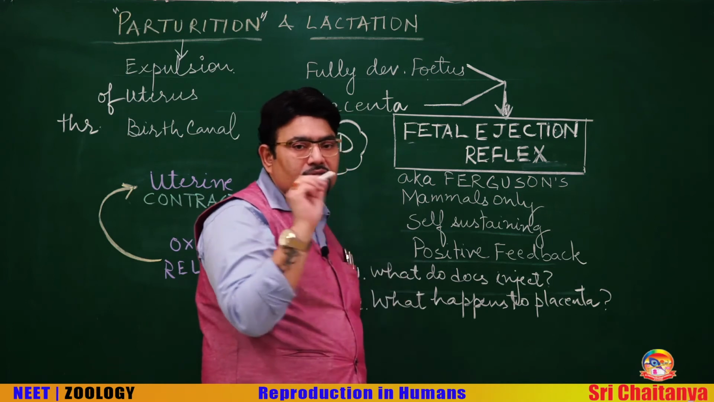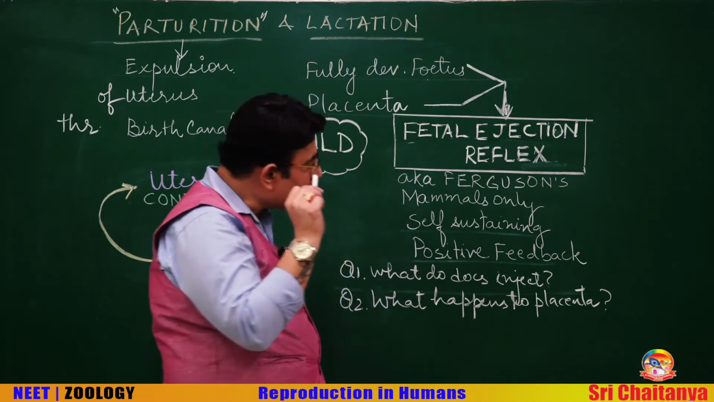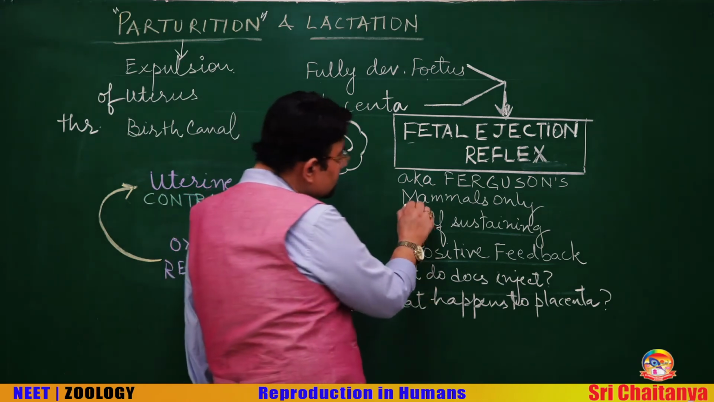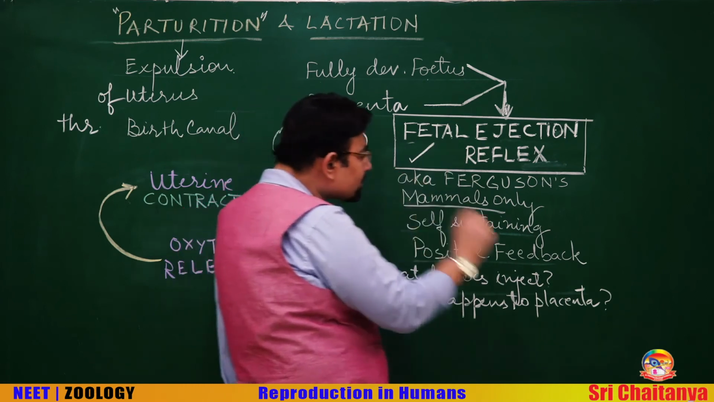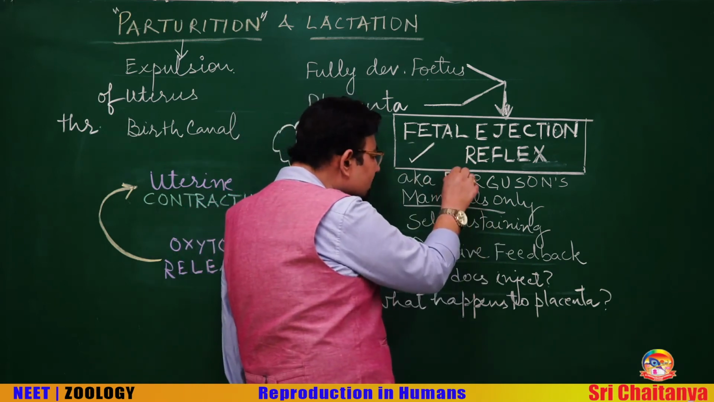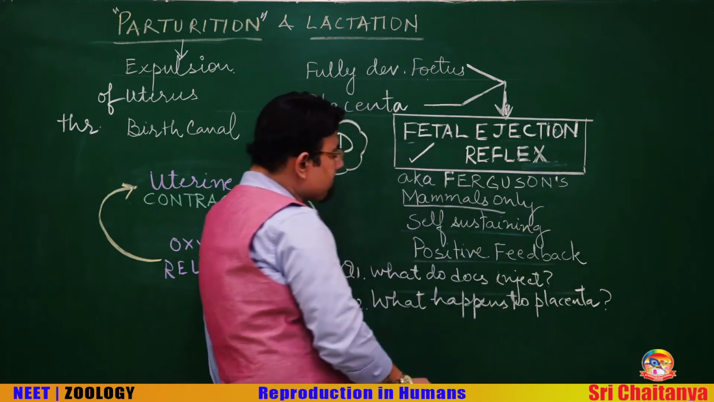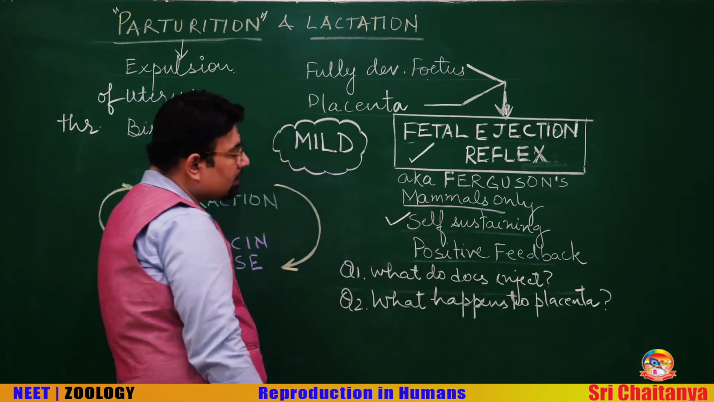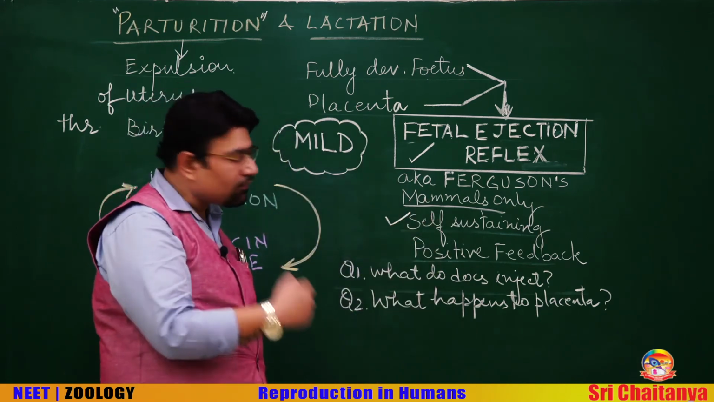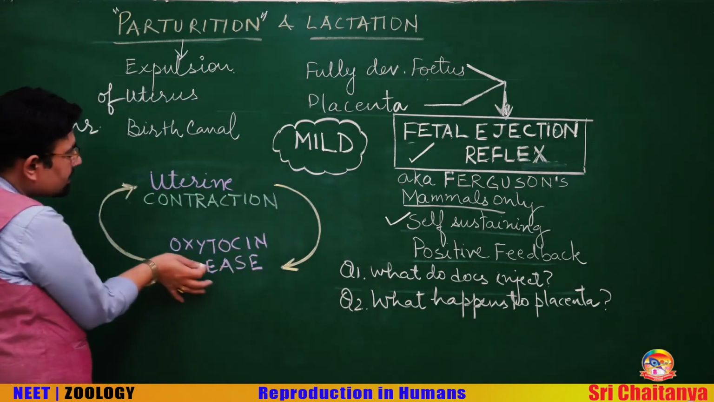This is the fetal ejection reflex. It is a mammalian character. It occurs only in mammals. Very important. Also known as the Ferguson reflex. Now, it is a self-sustaining mechanism. Very simple, you understand this.